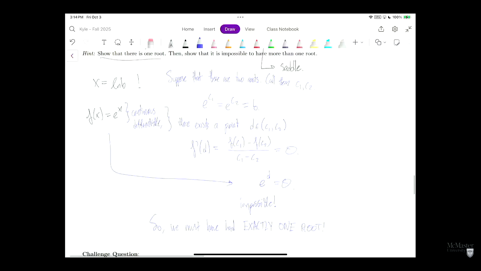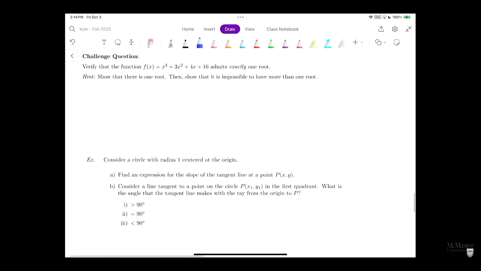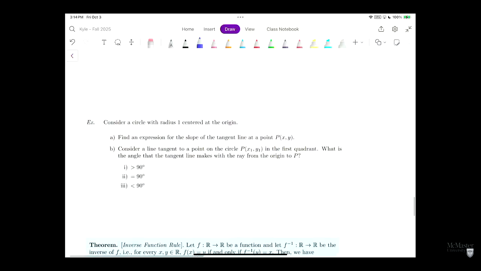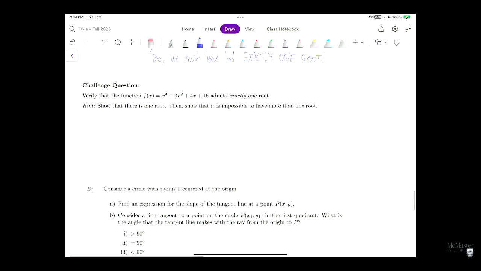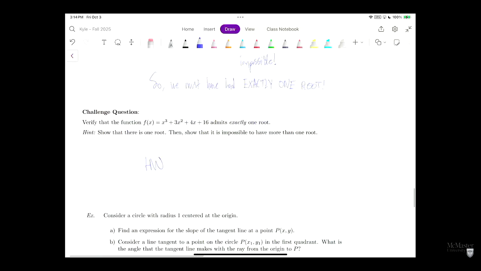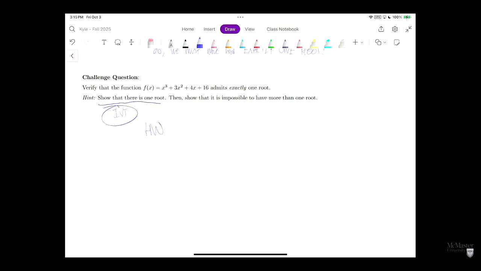Okay, this is just a cool fact. Oh, by the way, this challenge question is homework. This one is actually an even more fun question. How do we show that there is one root? You're going to need to use something. You could use IVT for this. This is good. Review your week 2. Please do this question. Out of all of the homeworks, this one's the best one to do.